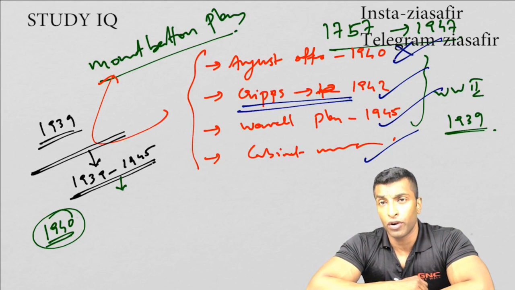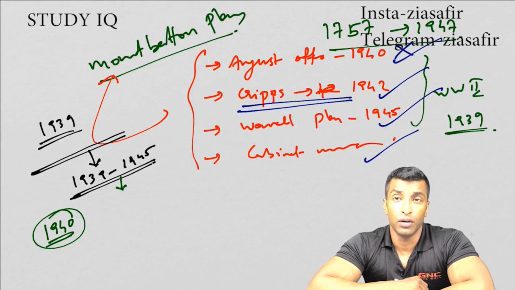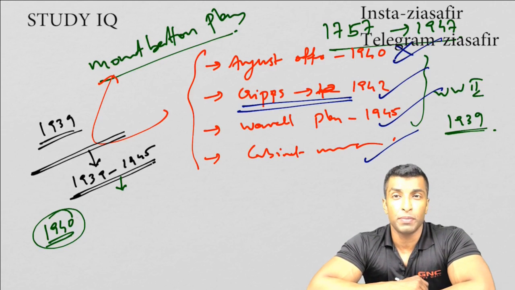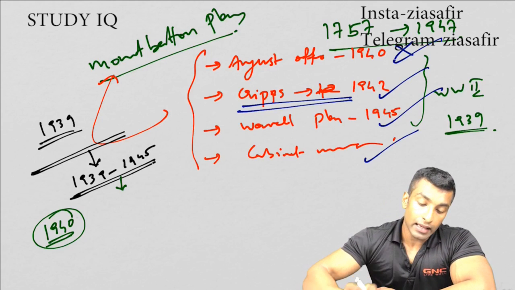Mainly boycott of foreign goods and picketing of liquor shops were there. Mass participation was there. By far the biggest mass movement. Women participation was also so high. We have discussed that in detail. And next is the Wavell Plan.